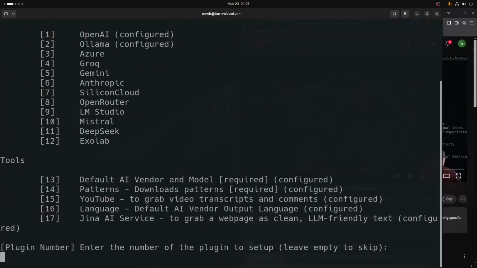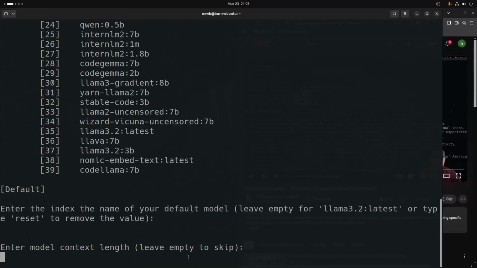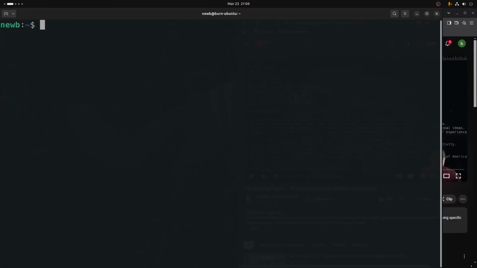And when you set the default model, say we type 13, we could press enter to leave the model that we have if that's what we want. And then right here, we can reset the model context length for everything that we run on it. We could put in 16,000 here, and that would always have the context window being 16,000. Now, it slows down inference a little bit. And so if that's not something you want to do, if you want to leave the default context window at the 8,000 plus and just extend the context length when you know you're going to need it, then we would want to build this token counter tool that I've built.